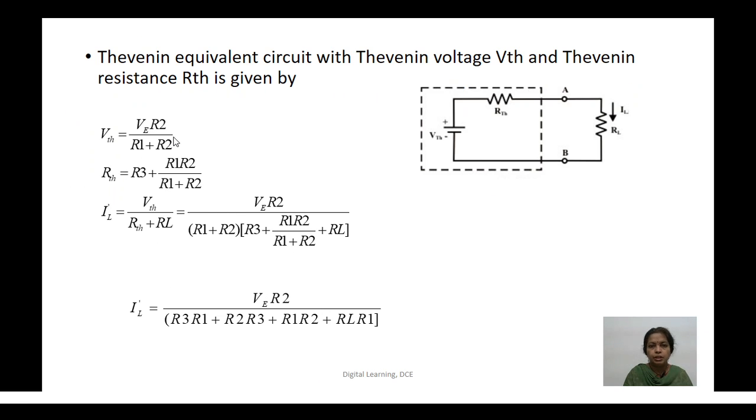So VTH, Thevenin's equivalent circuit with Thevenin voltage VTH and Thevenin resistance RTH is given by VTH is equal to V R2 divided by R1 plus R2. So RTH is,